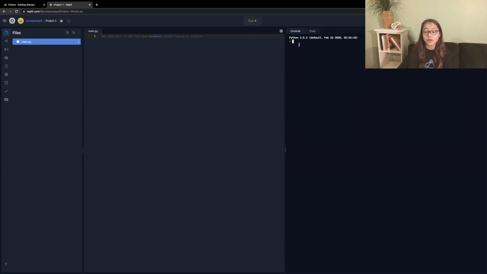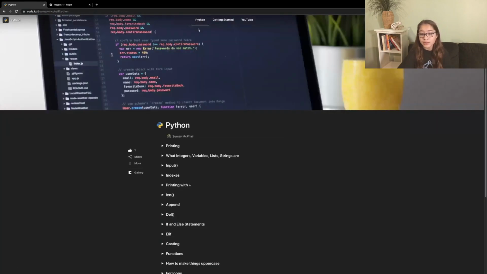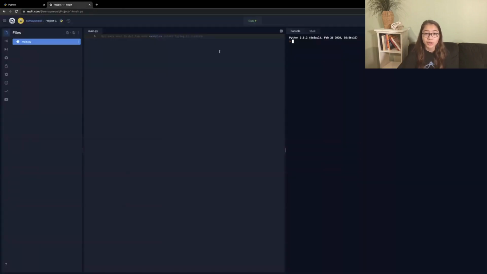So there is a lot of different things that you can do with Python, but some of the basics is learning print statements, what integers, variables, lists, and strings are, and knowing the input function, what indexes are, and how to print with plus signs. So the first thing is print statements, and they're very simple.